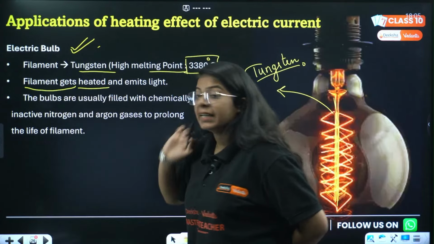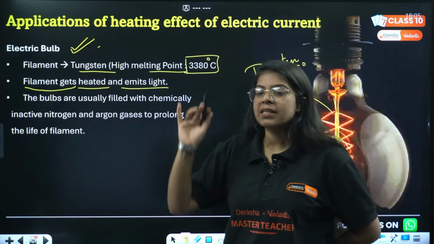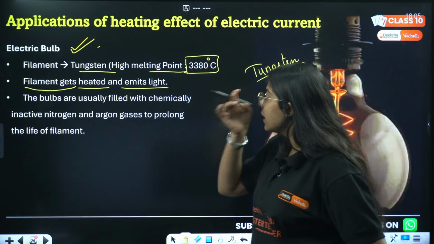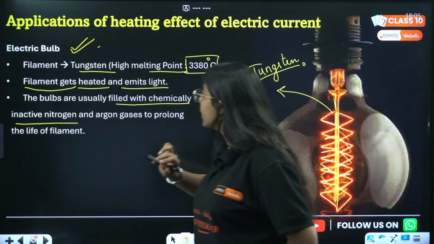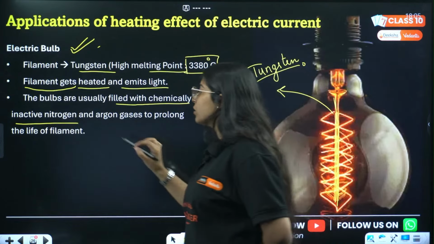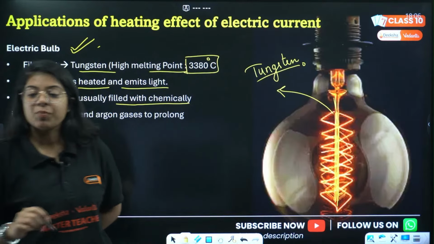This filament gets heated and it emits light. ठीक है, it gets heated and it emits light, and the bulbs are usually filled with chemically inactive nitrogen and argon gas to prolong the life of the filament. The filament, that is tungsten, is being used.